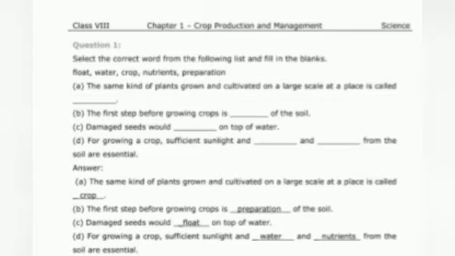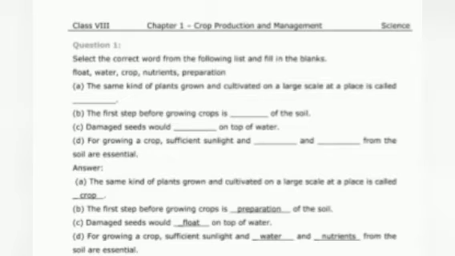In part 6 of this lesson, we have finished the lesson. Now let us discuss the exercise of this lesson. First question: fill in the blanks with the correct option. The same kind of plant grown and cultivated on a large scale at a place is called a crop. So crop is the answer.